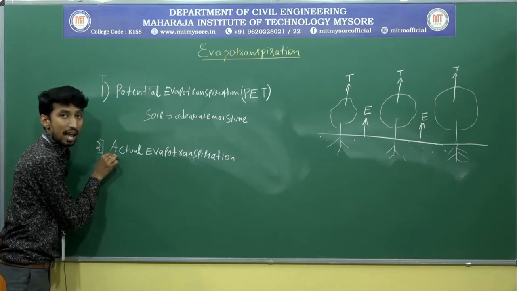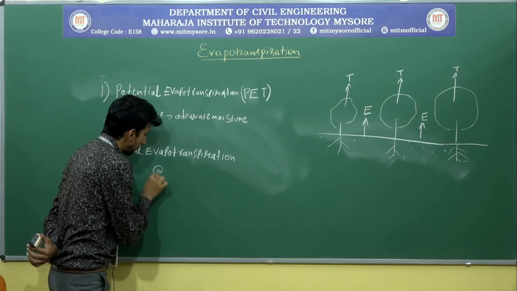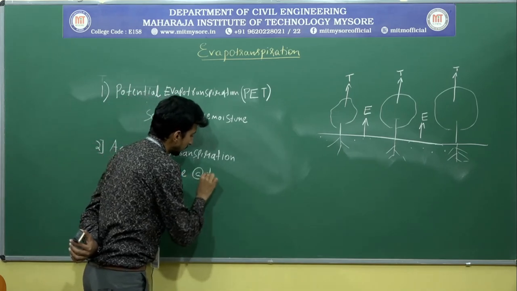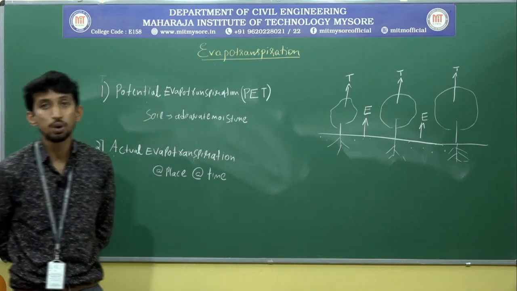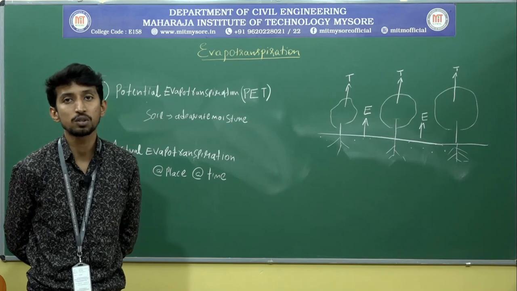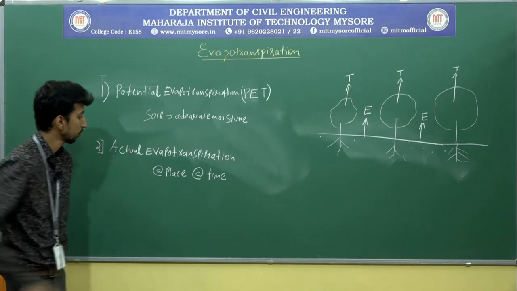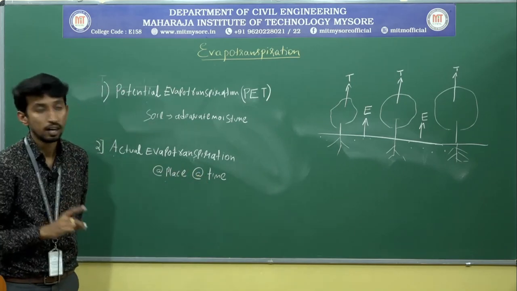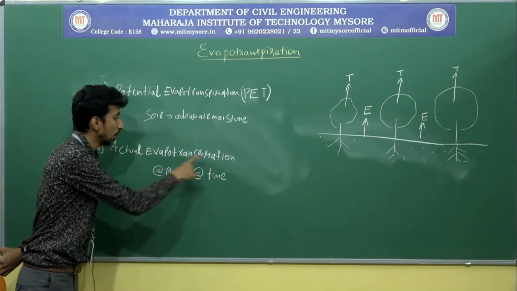Whereas what is actual evapotranspiration? Evapotranspiration at a particular place and at a particular time, how much evaporation is actually going to take place, is called actual evapotranspiration.